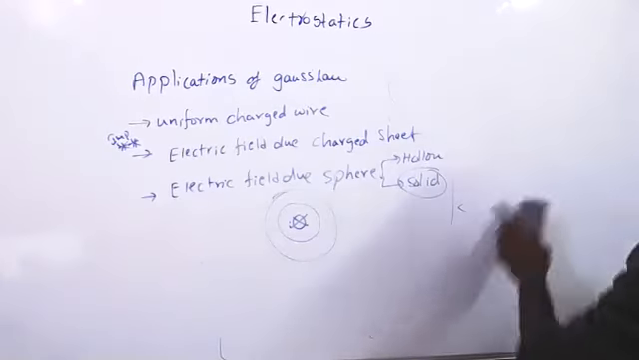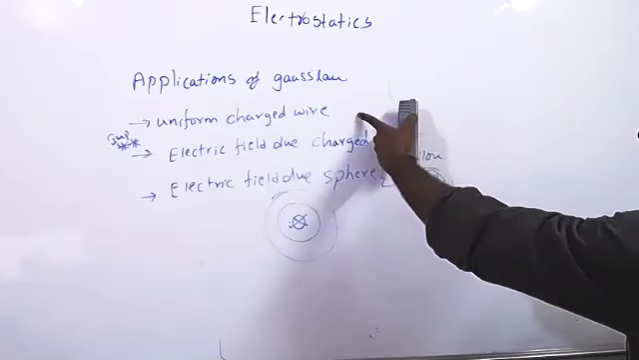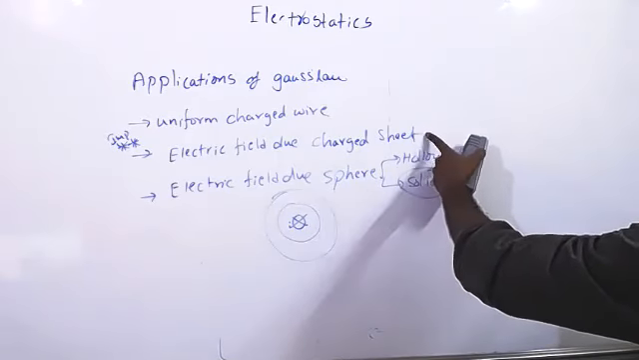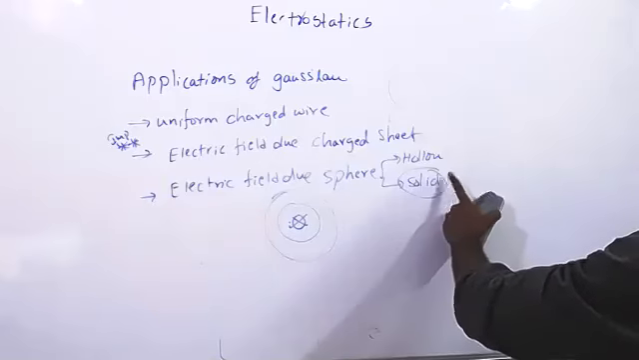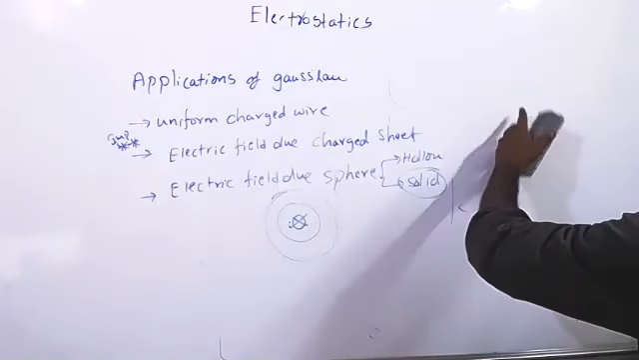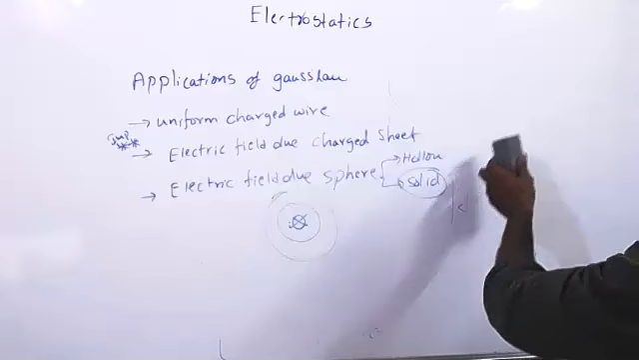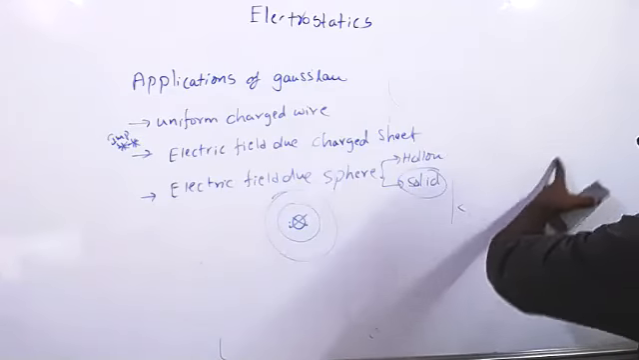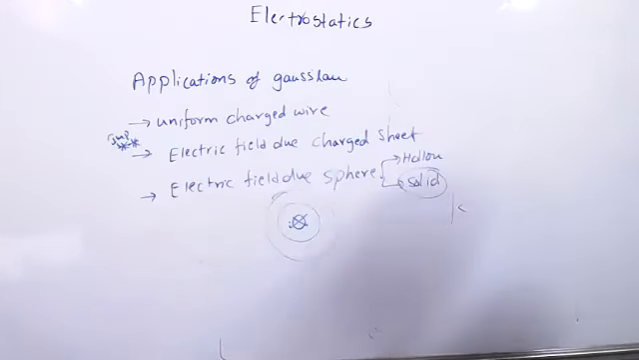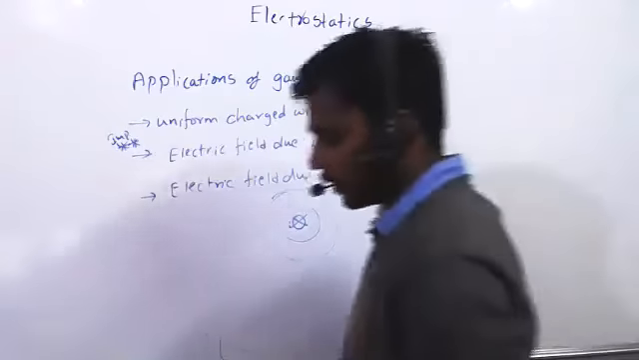Similarly, whatever method you are using for the wire, even for a charged sheet we will construct a Gaussian cylinder. For a hollow sphere, if you take inside, we have to construct one Gaussian sphere inside. If you are calculating outside, we have to construct one Gaussian surface outside. Methods are same. Check once.